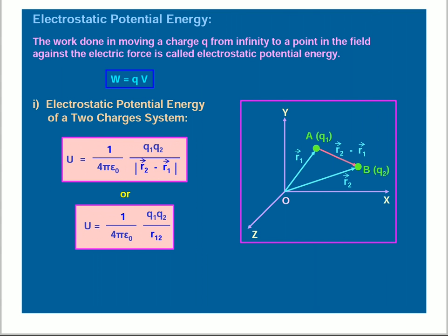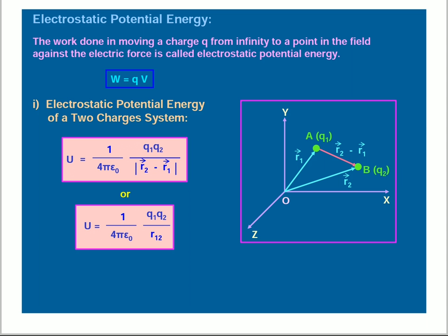Electrostatic potential energy. The work done in moving a charge q from infinity to a point in the field against electric force is called electrostatic potential energy. W is equal to qV. Here W means energy or work done, q is charge, V is potential.